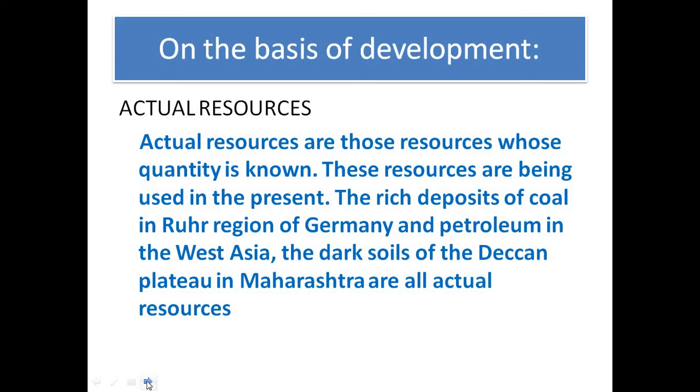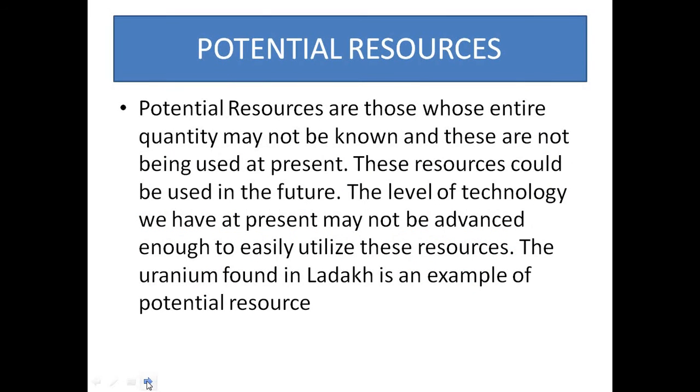For example, the rich deposits of coal in the Ruhr region of Germany, petroleum in West Asia and the black soils of the Deccan Plateau. So all these things are already in use. These are known as actual resources. Okay, next is potential resources.